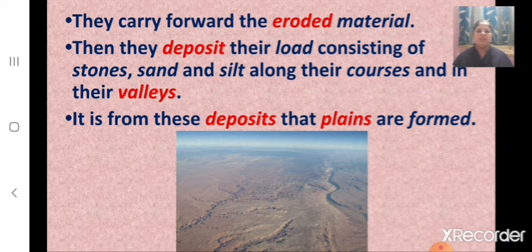This means that the rivers, when they are flowing down from the mountains, carry along with them the stones, sand and silt. Children, silt means the fine sand or clay. When they are carrying forward these eroded materials, they are deposited along their courses and in their valleys, and it is from these deposits that plains are formed.